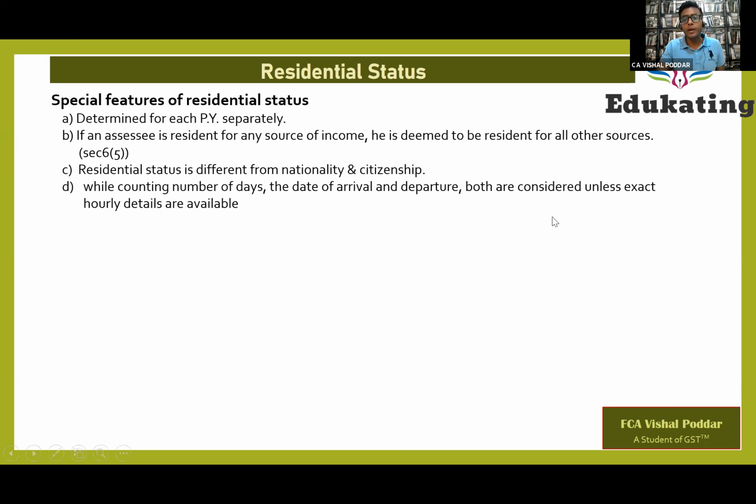However, if practically the exact time details are not available as to when you came to India or when you left India, then the law says the date of arrival and departure both are to be considered. That is, they are to be counted as present in India. So it is a conditional rule, because the provisions we are going to discuss depend upon the number of days you were present in India. So while counting the number of days, the question is what about the arrival date and the departure date? For that, this clarification is provided.